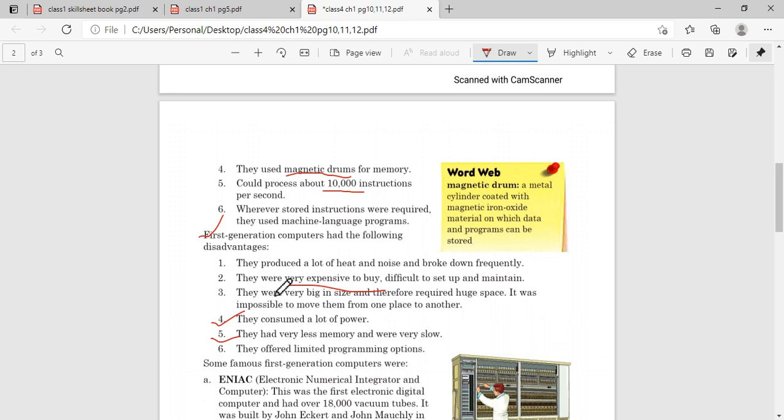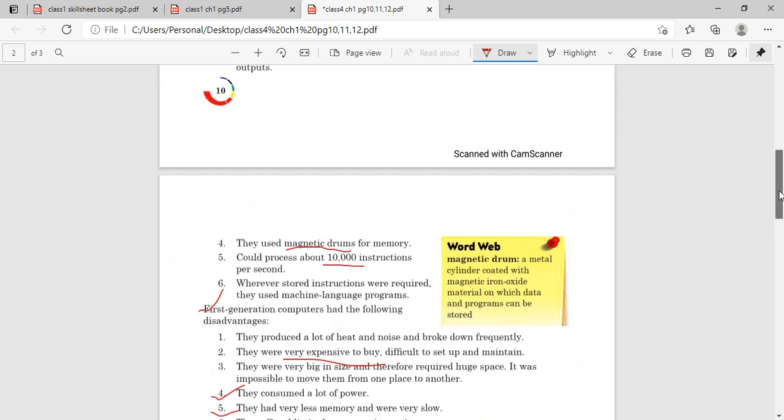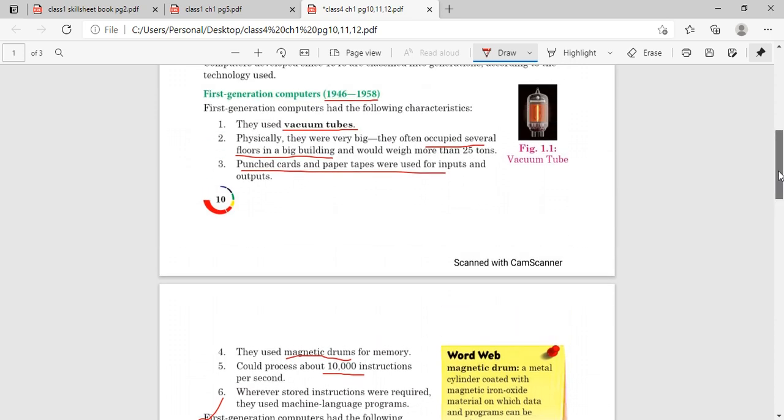For the first generation computer, we have learned 6 characteristics. Now what is your task? In your computer copy you have to write any 4 or 5 characteristics. You have to give the heading first generation computer and the time, then the characteristics.